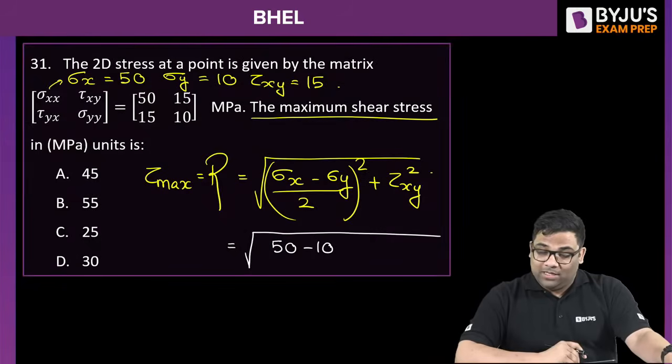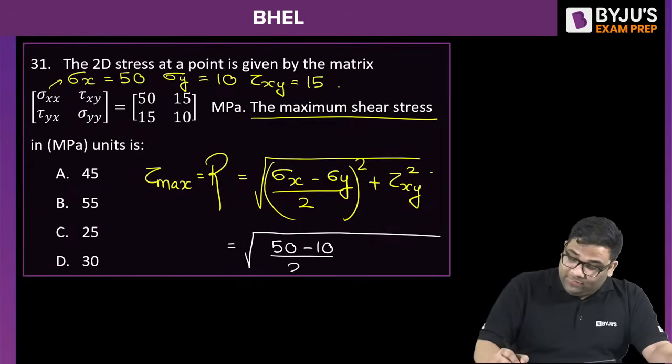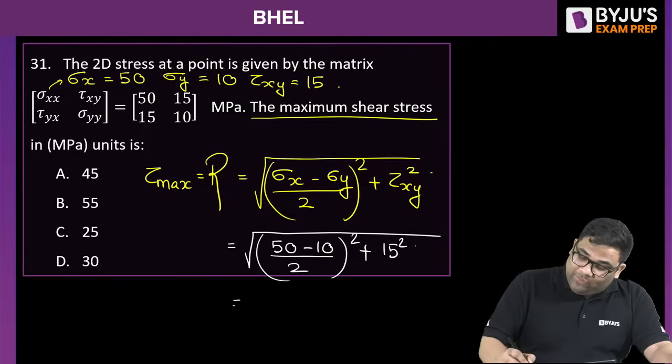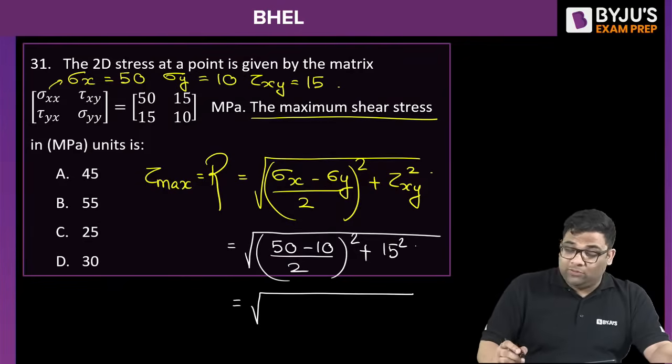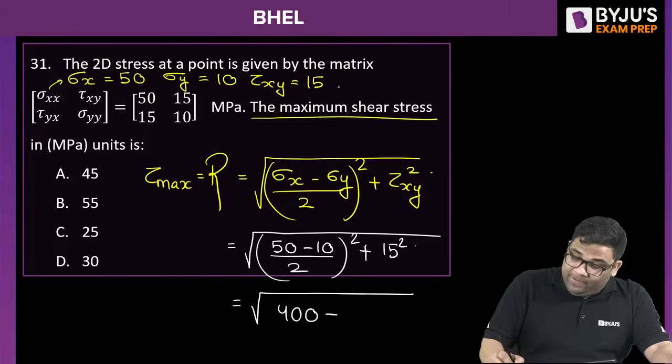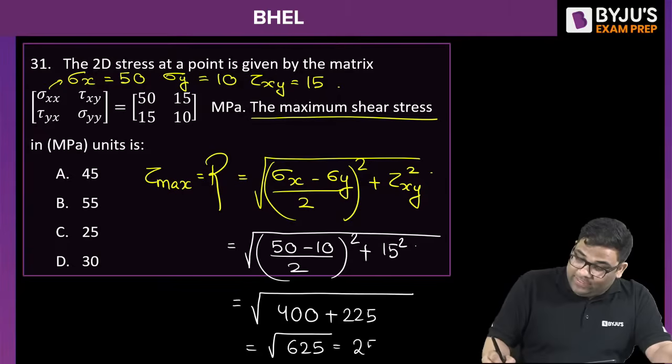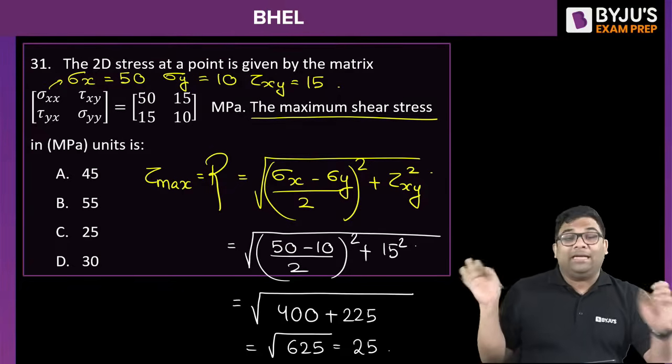Okay, so what is the answer to this? Very good. Plus 15 square. You need not use a calculator also. 20 square is 400, and 15 square is 225. This is root under 625. The answer is 25. Right? Yes.